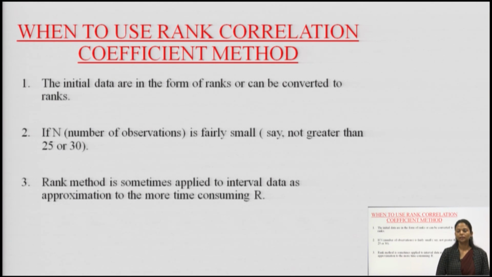Second, n, that is the number of observations, should be fairly small. We cannot give ranks to 1000 data points, but we can use this rank method to find the correlation or relationship between two variables, say x and y, only if the data is around 25 or 30, but not to a very large extent. We cannot use the rank correlation method when the data is very large. Rank method is sometimes applied to interval data as an approximation to the more time consuming R, that is, correlation.